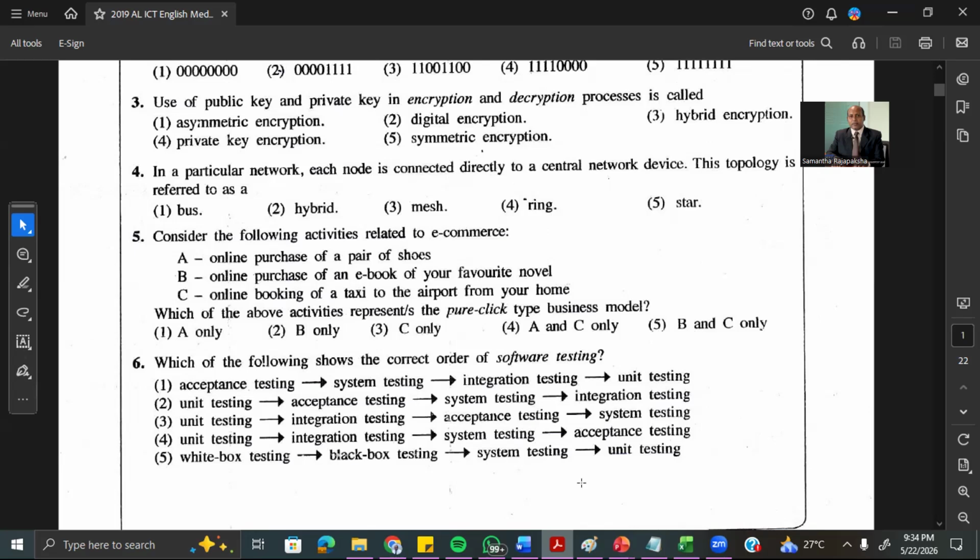We want to find out whether relevant people are available to develop the project. Technical people and technical knowledge are available, or that technology is available. Then only do you select the project. That is called technical feasibility. Then operational feasibility. Operational feasibility means once the software is developed, we want to check whether it will be used by the end users. That is called operational feasibility, whether it is operated by the end users.